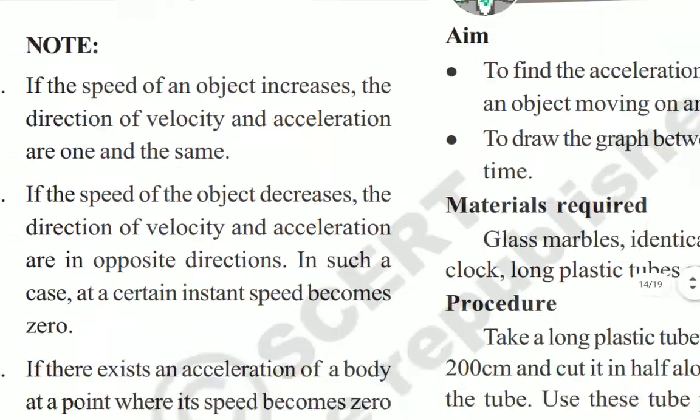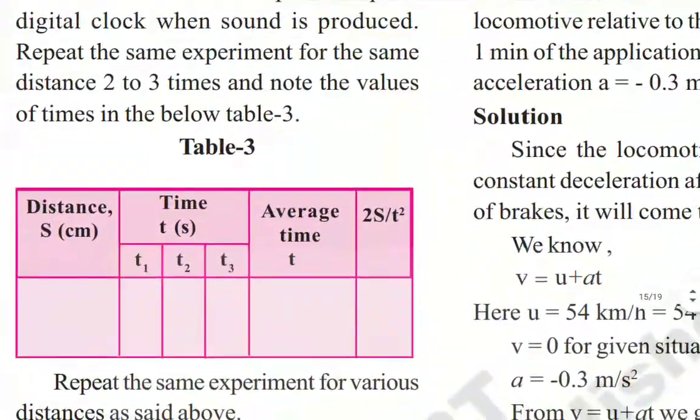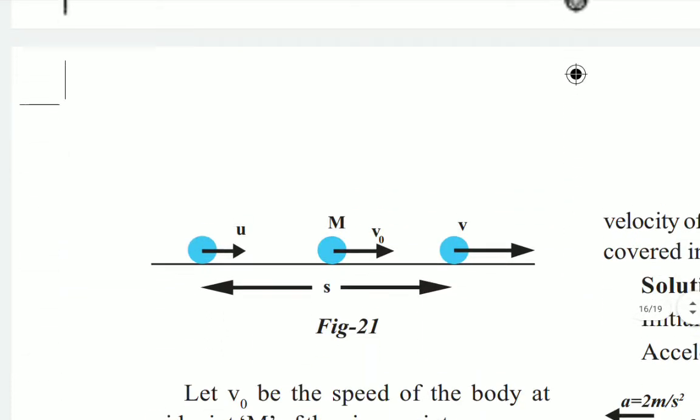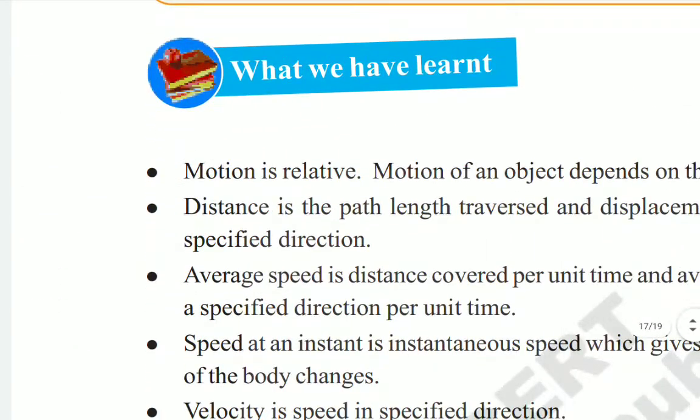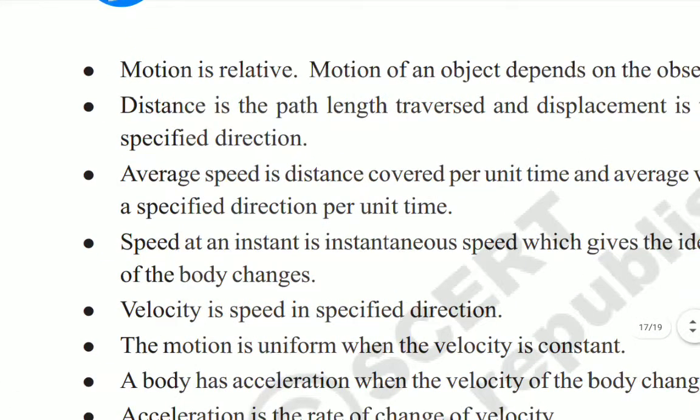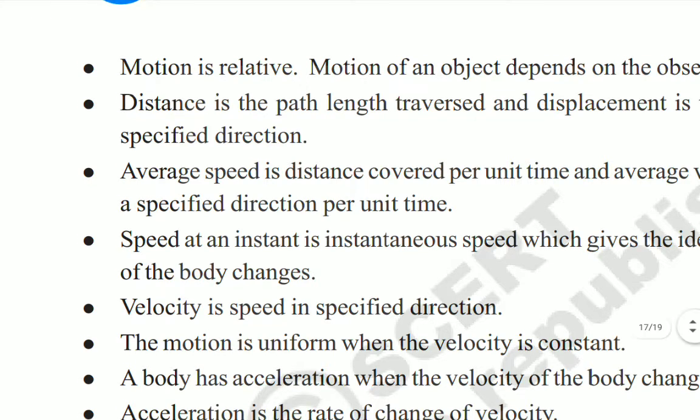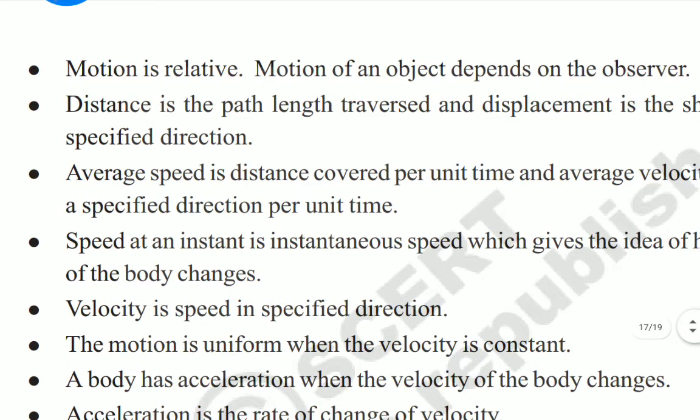And finally, in this lesson we have some important points also. Those we will read now. Here you see, motion is relative. Relative means related to something. The motion of the object depends on the observer, maybe left or right, up and down, like that.